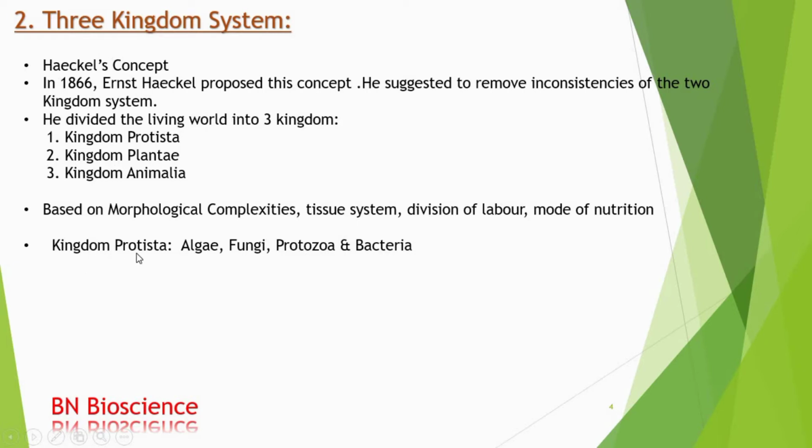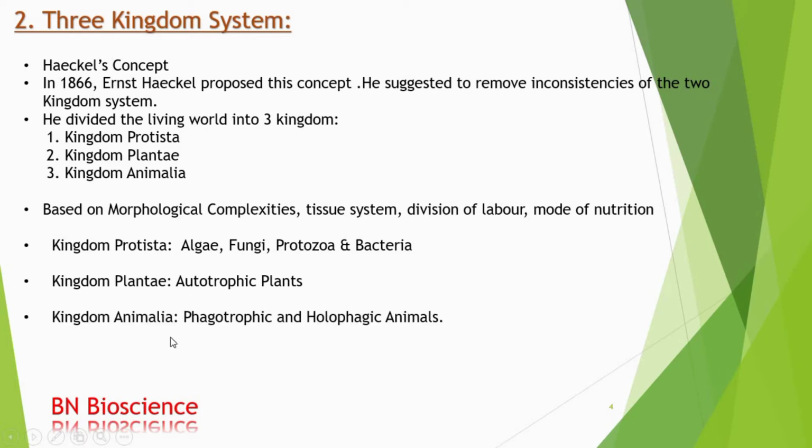So let us see. Kingdom Protista includes the algae, fungi, protozoa, and bacteria. Here, these organisms that he had considered lack morphological complexities, tissue system, and division of labor, and they have varied modes of nutrition. Kingdom Plantae includes all autotrophic plants. Kingdom Animalia includes the phagotrophic and holophagic animals. If we see the kingdom Plantae and Animalia, the members have diverse tissue system, well-defined division of labor, and maximum complex morphology. So this is all about the three kingdom system.